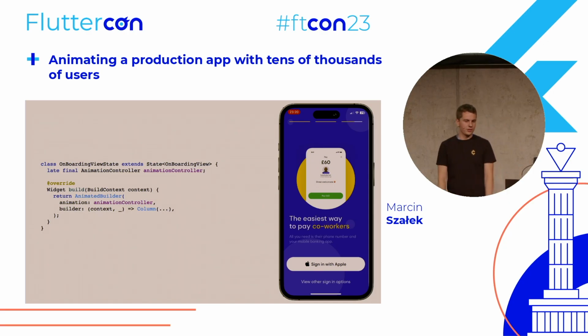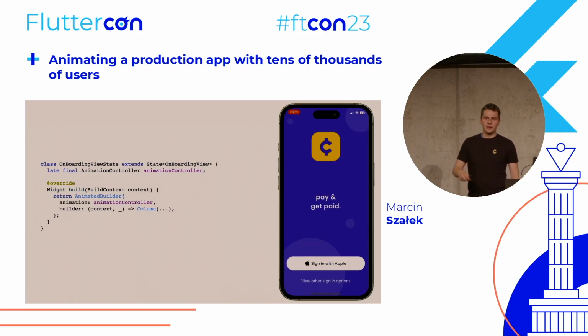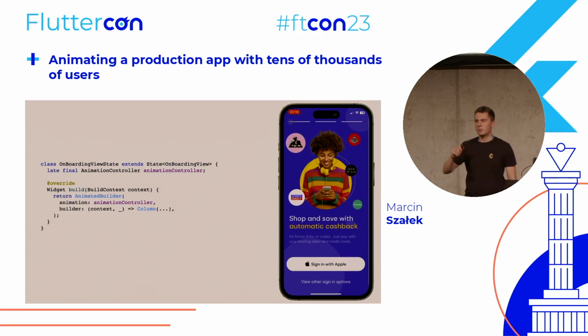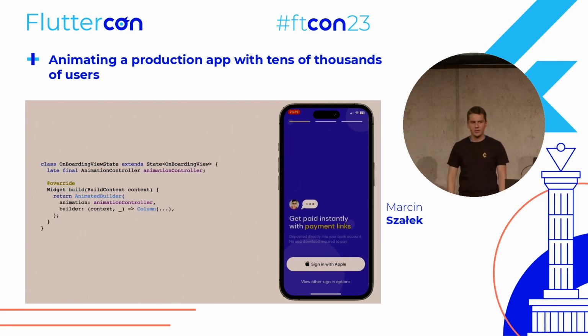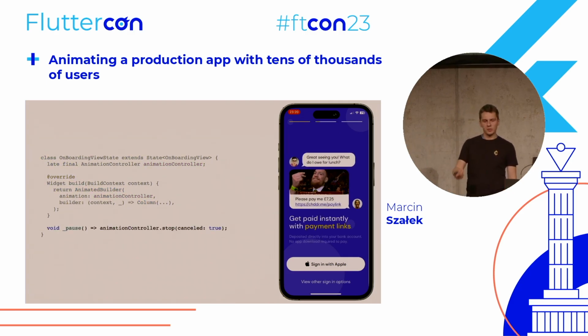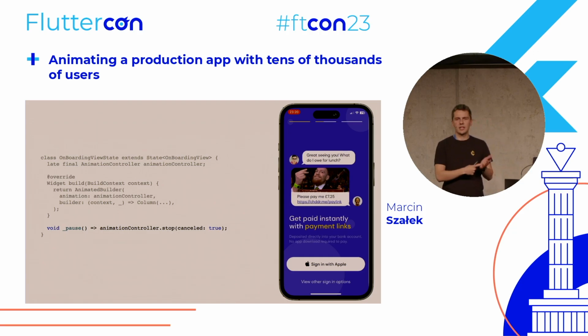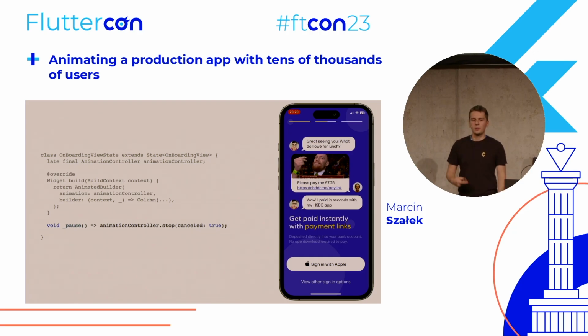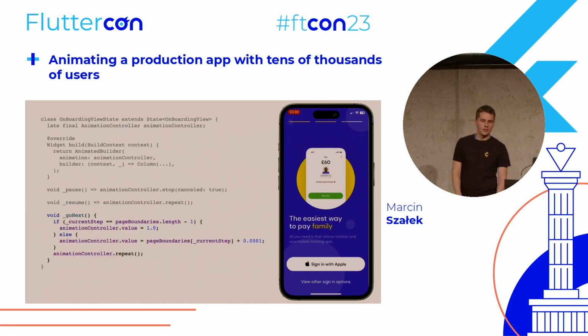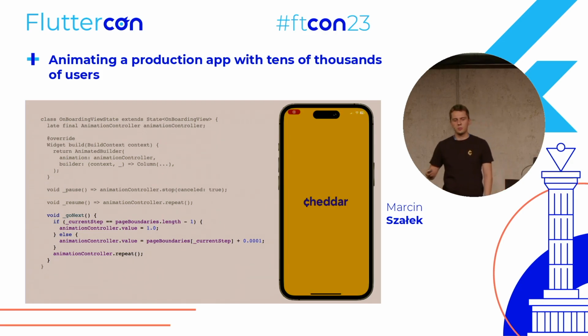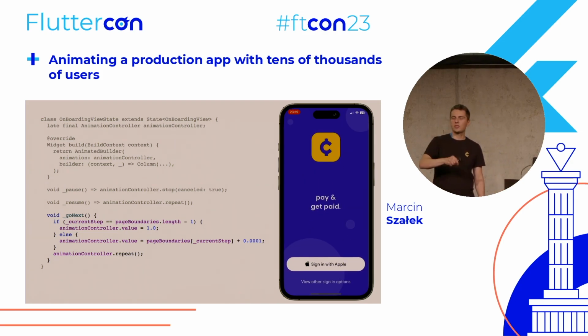In our onboarding view state, in our build method, we will create some methods to control our animation controller. So we will have a pause method that will just cause the animation controller to stop. We'll have a resume method so that after the user takes away the finger, we can continue with our animation. Then we'll have a go next method, which is basically just checking for the next page boundary, and we can set this page boundary to the animation controller's value.